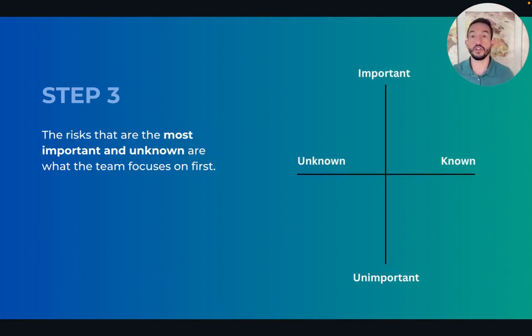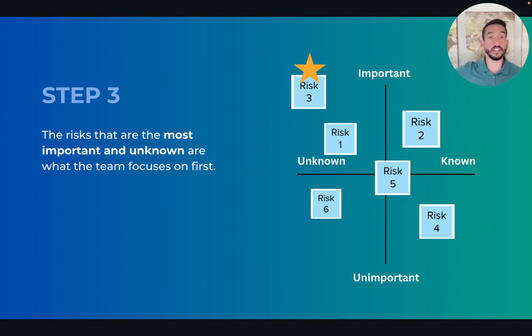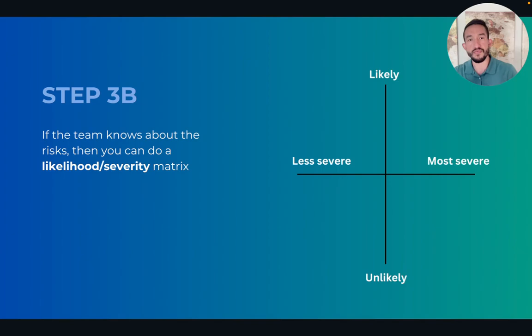Step 3, so then we look at the risks that are the most important and the most unknown are what the team focuses on first. That's a priority. If we really don't know something and it's extremely important, that of course means it's going to be a higher risk to really focus on. Step 3B. So let's say the team knows about the risks, then you can do the likelihood severity matrix. So the things that are less severe of a risk versus the things that are more severe, like the impact that that risk could potentially have.